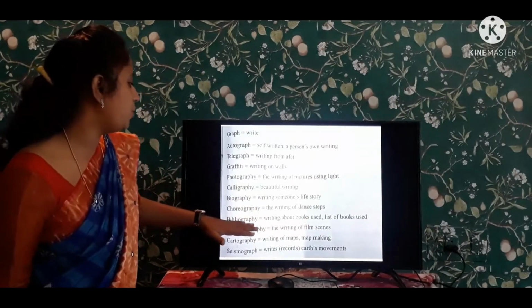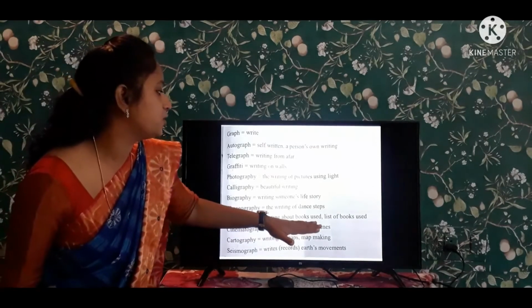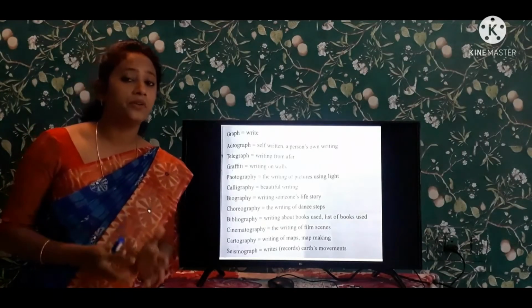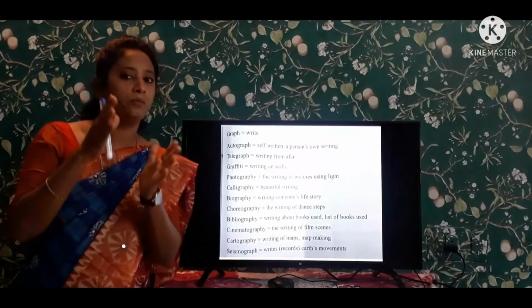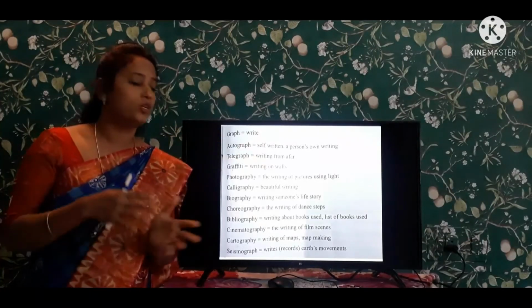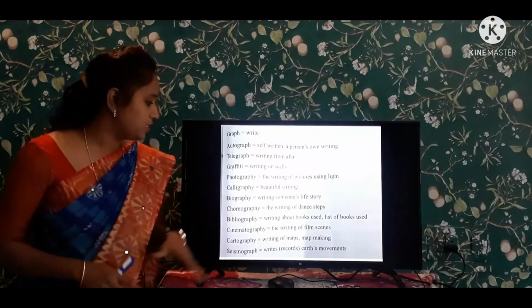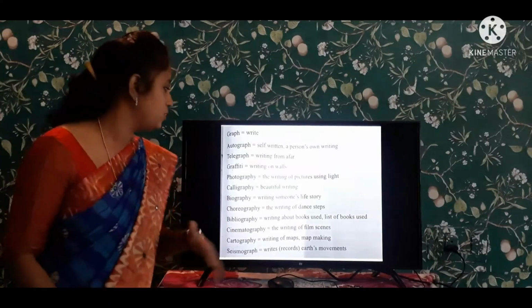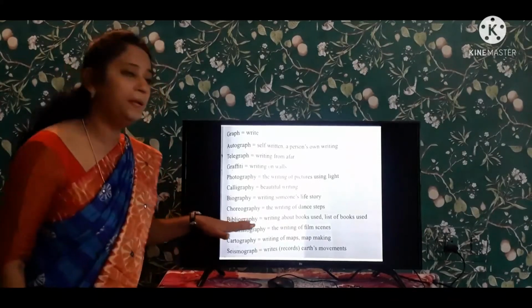Next, bibliography. Writing about books used, a list of the books used. See, in a library we are having a list of how many books are there in the library, how many books are used, and how many books are unused. So these are all the lists we are having in libraries. This is known as the bibliography.